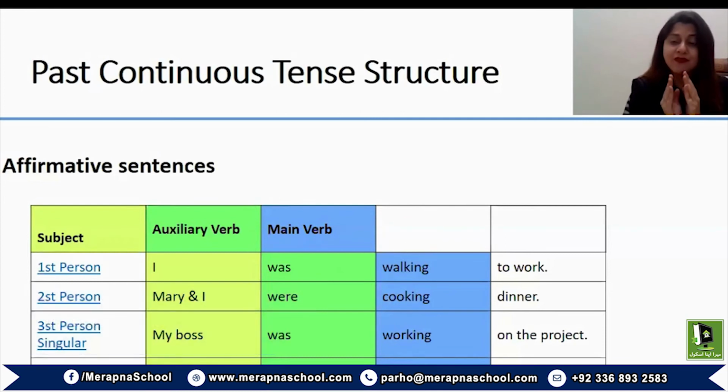So again, be very careful of the auxiliary verb, be very careful of the correct form of verb. I have emphasized this in the chapter of present tense as well, and I would re-emphasize it here. My boss was working, because again, boss is singular. The tigers, plural, the tigers were eating meat. Be very careful of the correct form of auxiliary verb or the correct form of main verb.